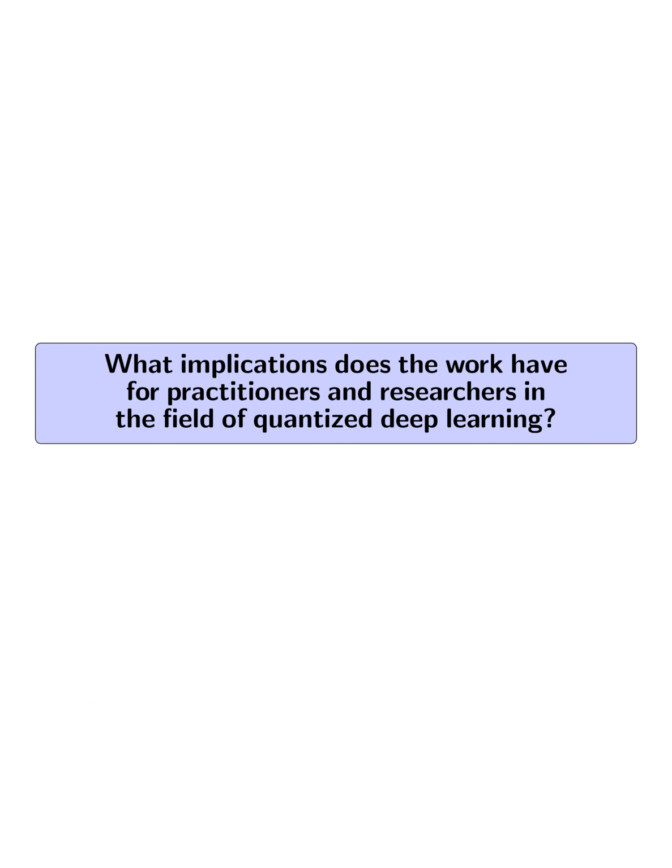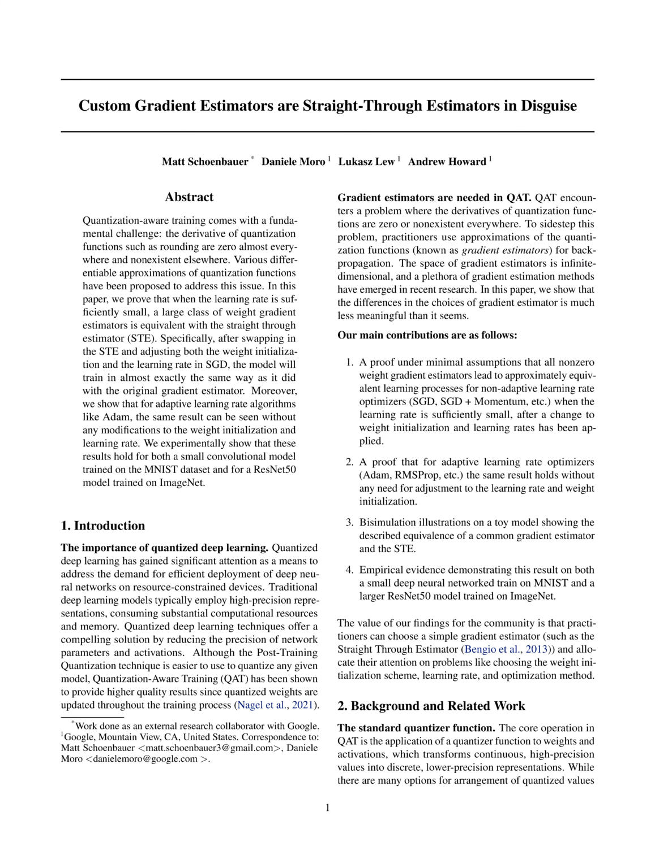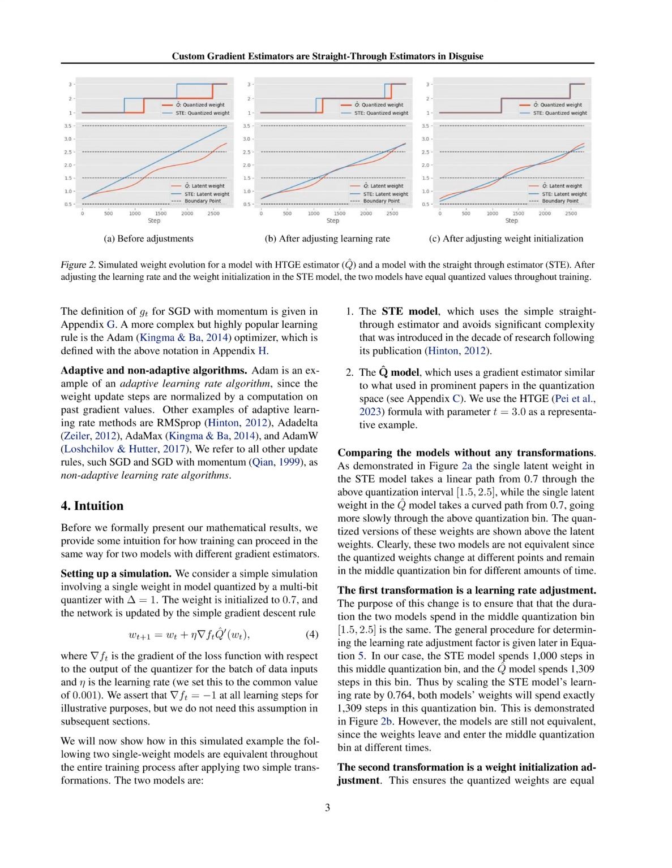What implications does the work have for practitioners and researchers in the field of quantized deep learning? The implications of the work for practitioners in the field of quantized deep learning are as follows. For practitioners using SGD and other non-adaptive optimizers, the study suggests that by adjusting the learning rate and weight initialization of a model with a simple gradient estimator like the straight-through estimator, STE, they can achieve nearly the same training results as models with more complex gradient estimators. This is supported by the findings in Theorem 5.1.